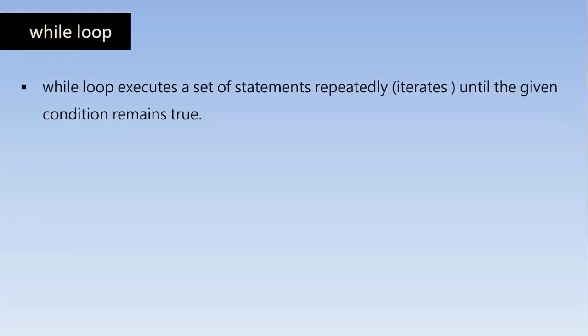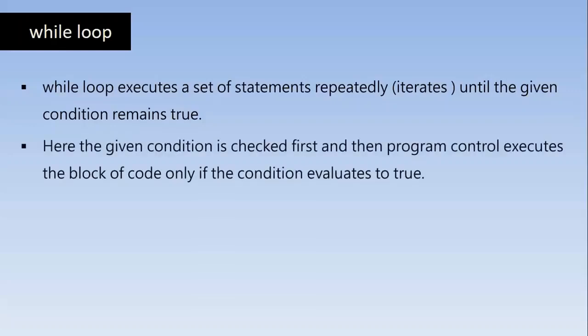While loop executes a set of statements repeatedly until the given condition remains true. Right? Before writing the block of code that will be executed, we'll write the condition. We'll give the condition, and first the compiler checks for the condition, then goes and executes the block of code. And the condition will be checked every time, and the code is executed every time until the condition is no longer true. Here the given condition is checked first, and then program control executes the block of code only if the condition evaluates to true.